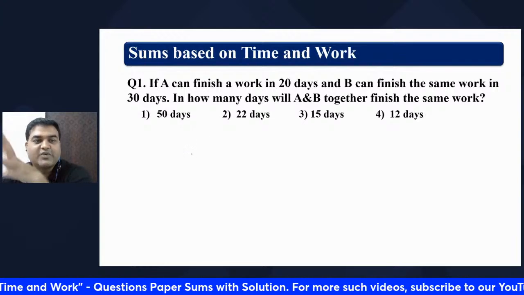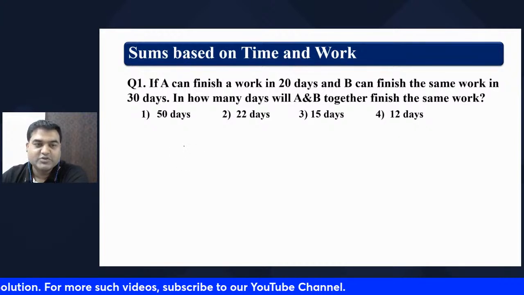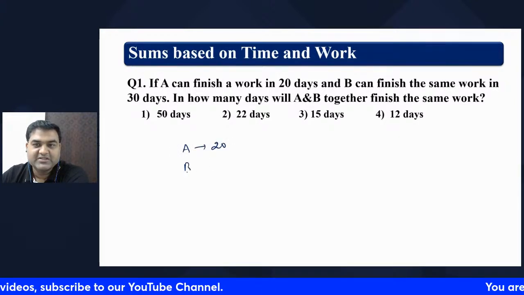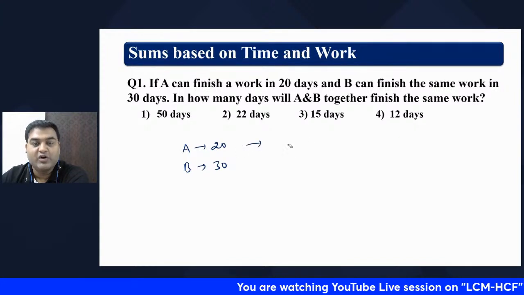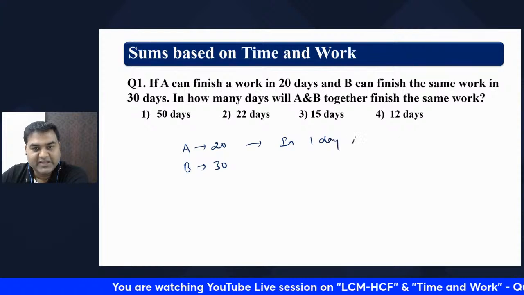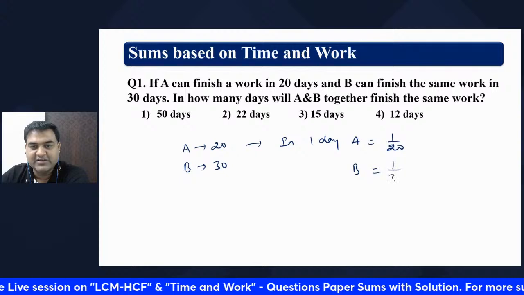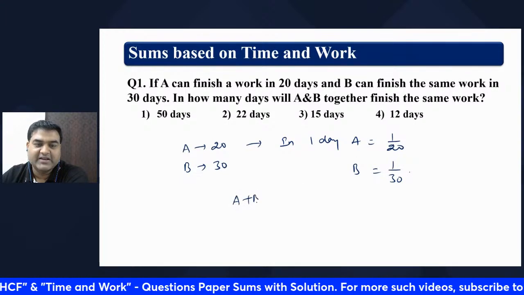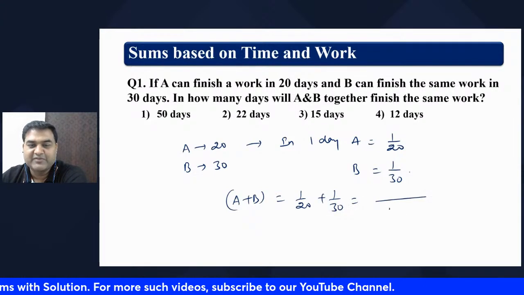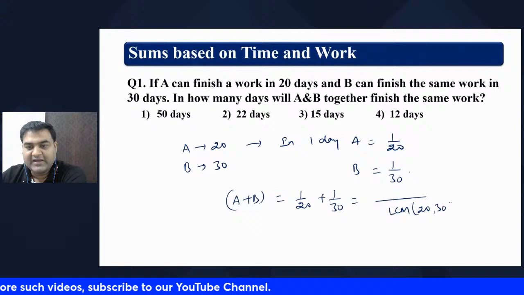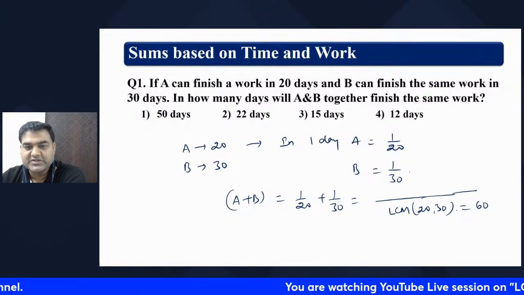Right. Okay. So one is the traditional method, wherein if A can finish a work in 20 days, you write A takes 20 days and B takes, my dear friend, 30 days to finish the same job. So A's efficiency in one day is 1/20th of the work. Similarly, in 1 day, B can do 1/30th of the work, and A and B together can do in 1 day 1/20 plus 1/30, and you find the LCM of 20 and 30, which is 60.